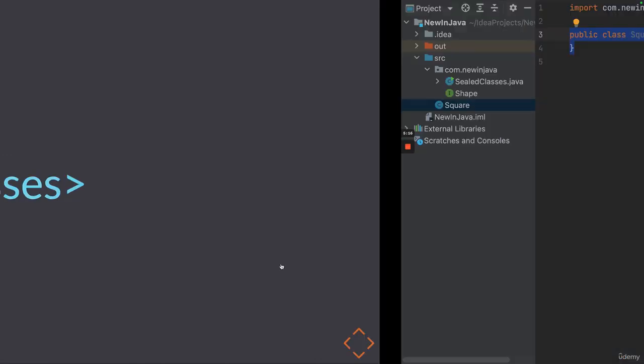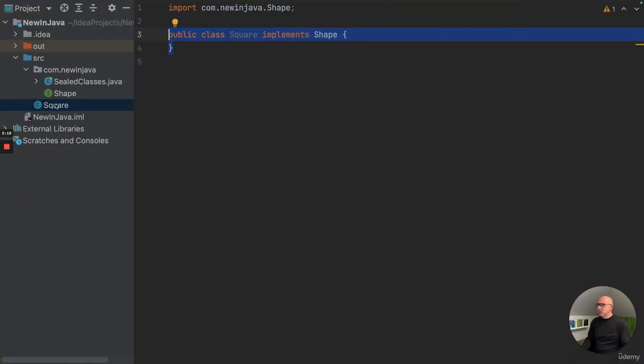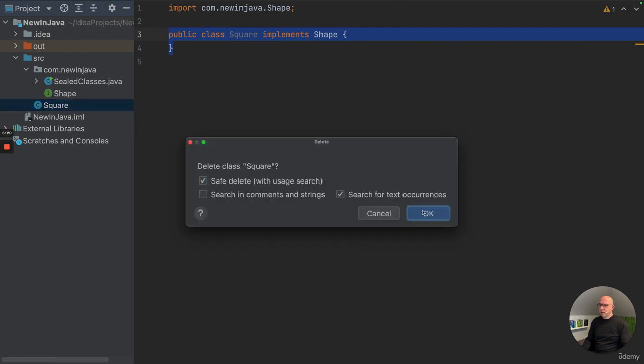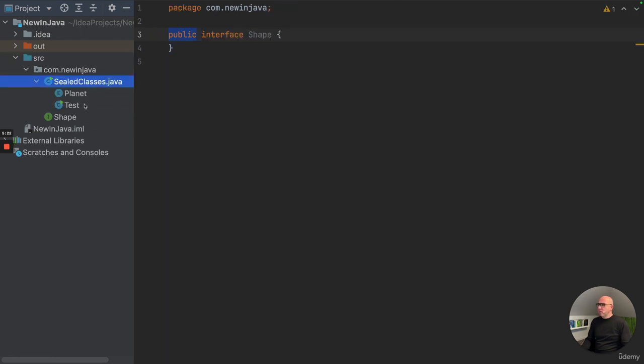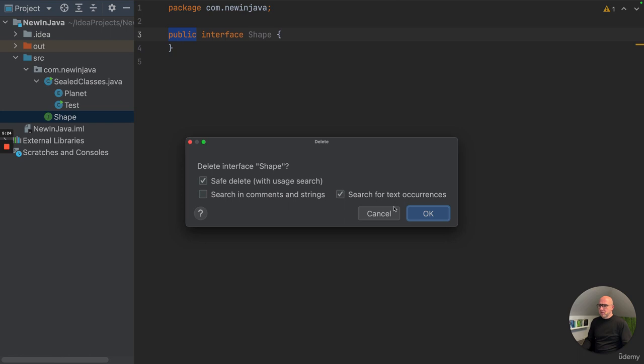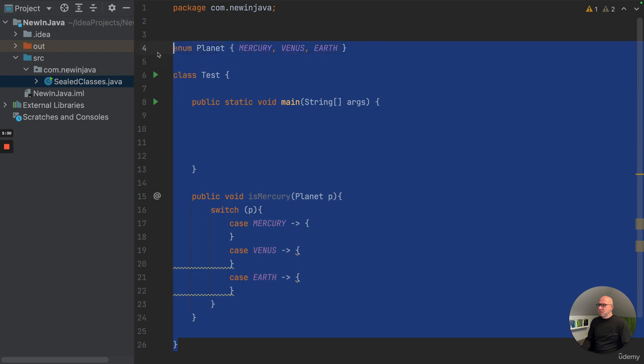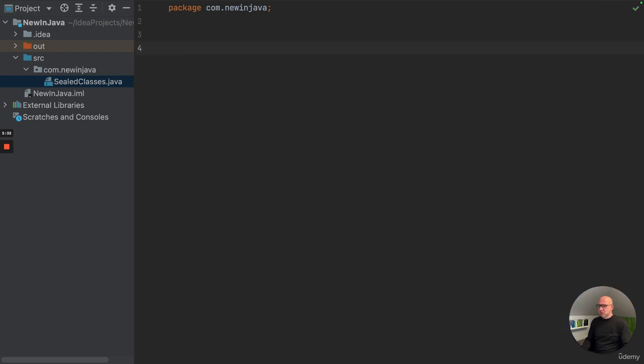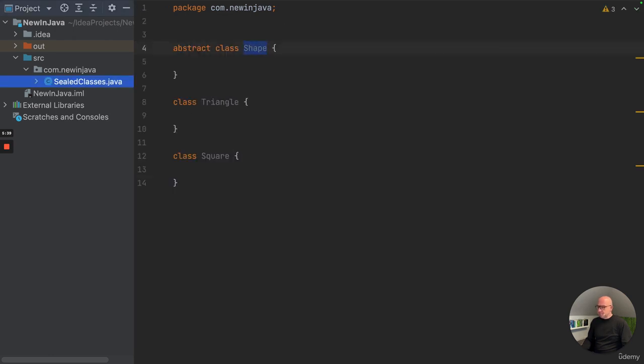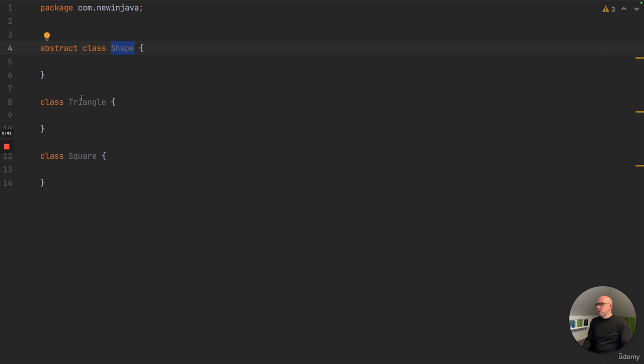We're going to go back to our example. I'm going to remove the Square here, remove our interface Shape, and start from blank again. Let's clean up this code a bit and start from scratch. We first go for an abstract class called Shape, and for this abstract Shape, we have a Triangle and a Square.